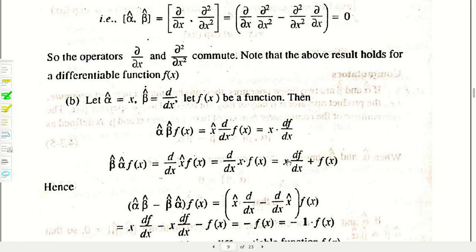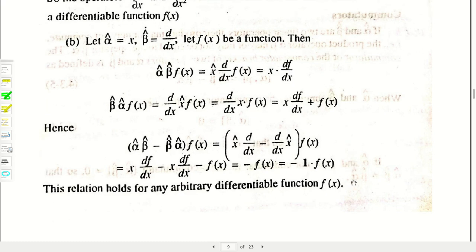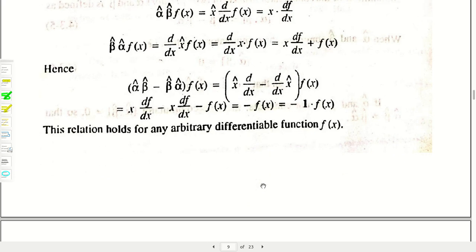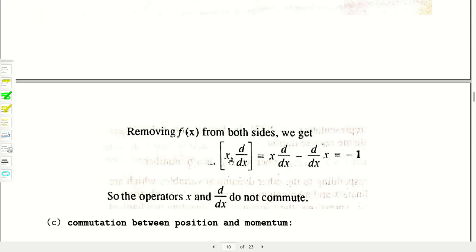and by the UV method, this will give you two terms. If you subtract both the terms, that is alpha beta minus beta alpha operating on f(x), it will give you minus f(x). So minus 1 into f(x) you can write. So in place of alpha beta minus beta alpha, there is an operator minus 1. So they are not commuting because it is not 0. Okay, it is written over here. So x and d/dx do not commute with each other.